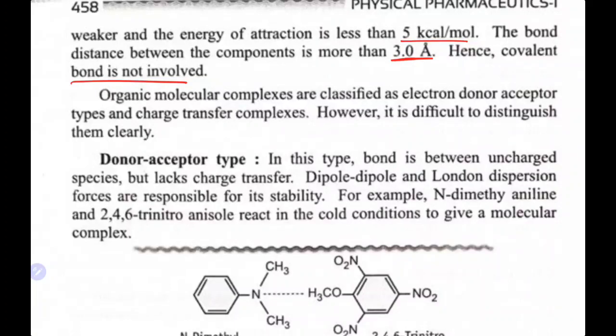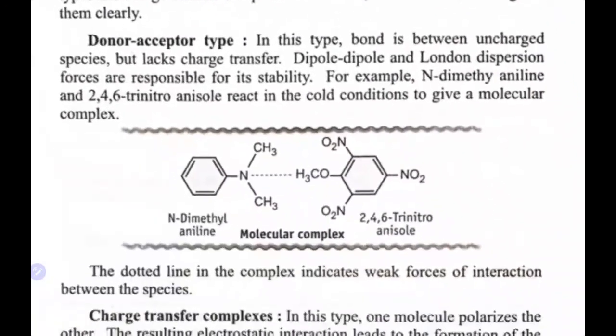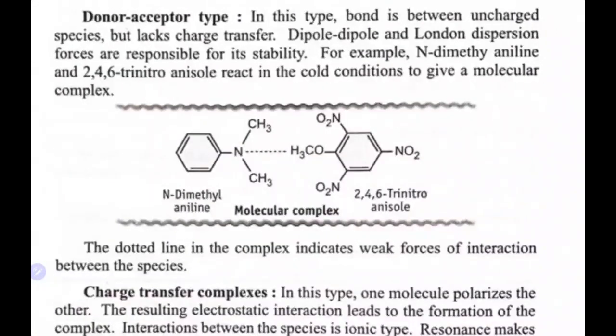Then organic molecular complex, again we see the classification, classified as electron donor acceptor type and charge transfer complex. Electron donor type, acceptor type and charge transfer type. We will see one by one. Electron donor type. In this type the bond is formed between two species but lacks charge transfer. Charge transfer will not be there, only electron donor and acceptor will be there. So, here dipole and London dispersion forces are responsible for stability.